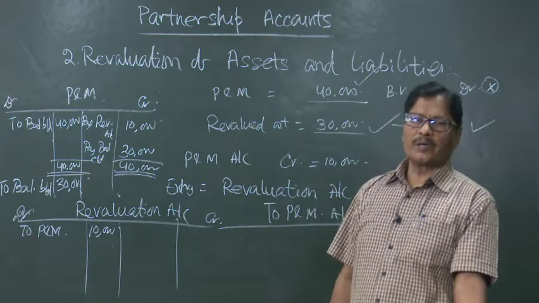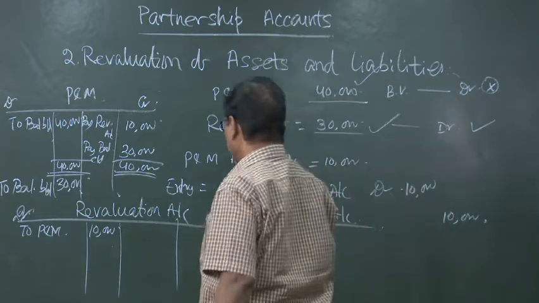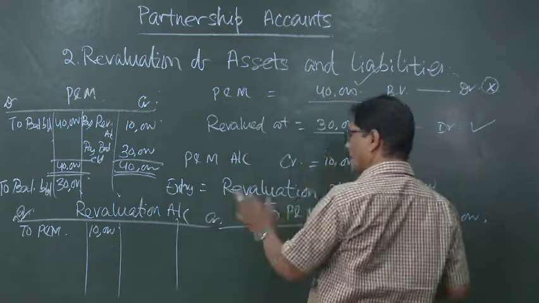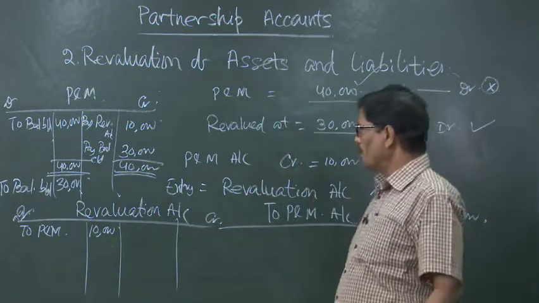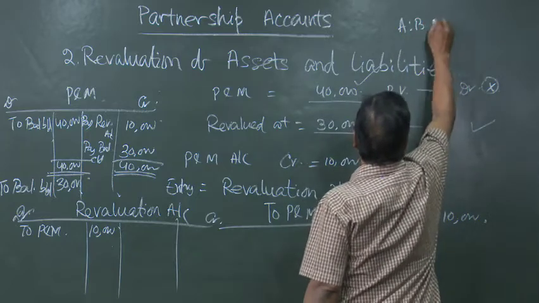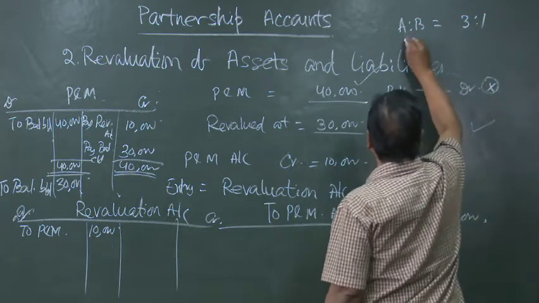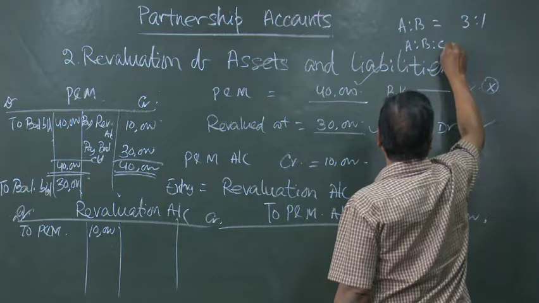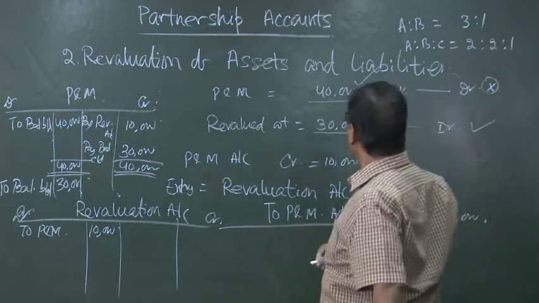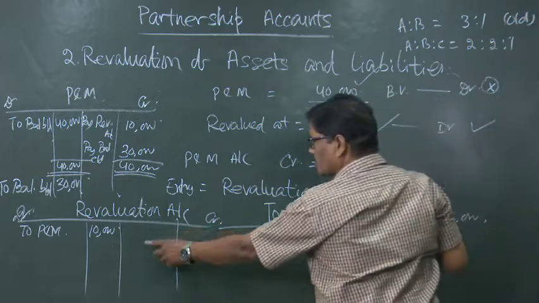So in which ratio will it be shared? It will be shared in the old ratio. In our example, suppose the old ratio of A to B was 3:1 and the new ratio of A to B to C is 2:2:1. In that case, it is the old ratio in which this will be distributed.